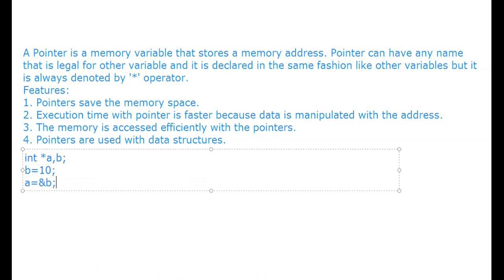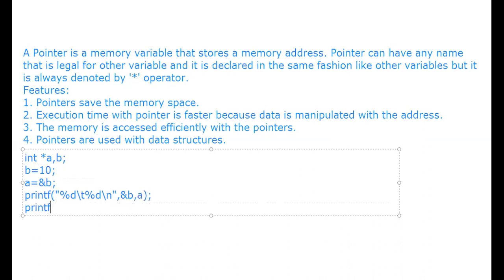Next, if you want to display the address of B, what do you write? The first control string is matched with ampersand B, and the second control string is matched with A. So what does it display for A?